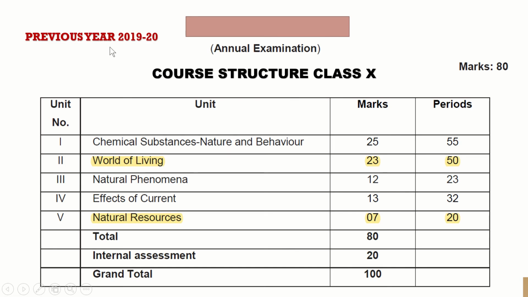Now see the previous year's slide, 2019-20. What was the course structure in class 10 for 80 marks? There were 5 units, number 1, 2, 3, 4, 5. Number 1 was chemical substances in nature. For biology, it is unit number 2 and unit number 5, world of living and natural resources. See, last year the total marks were 23, and in natural resources there were 7 marks. So 23 marks is still constant this year, but 7 marks has been reduced to 5 marks.